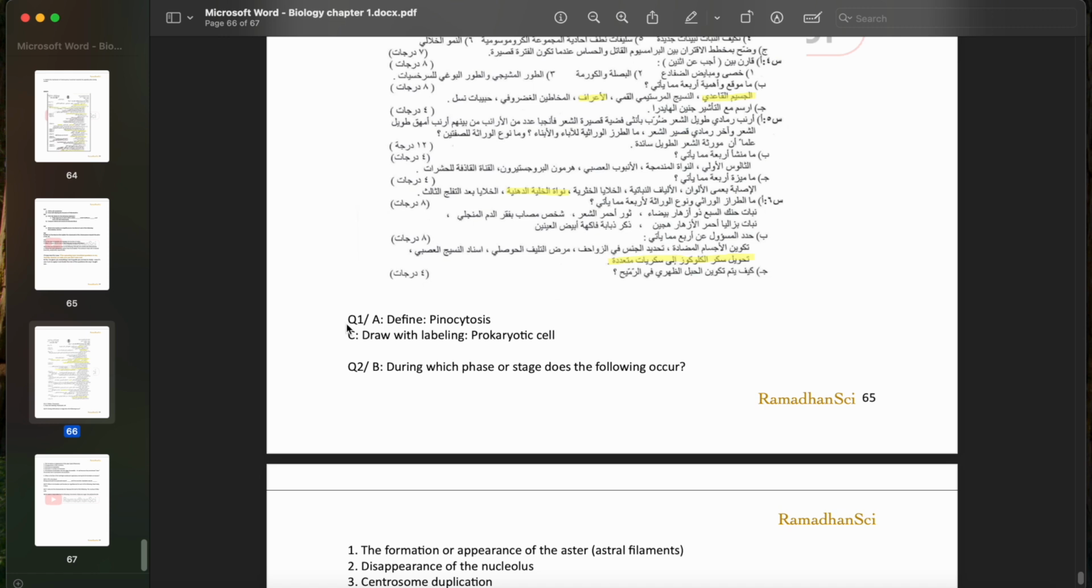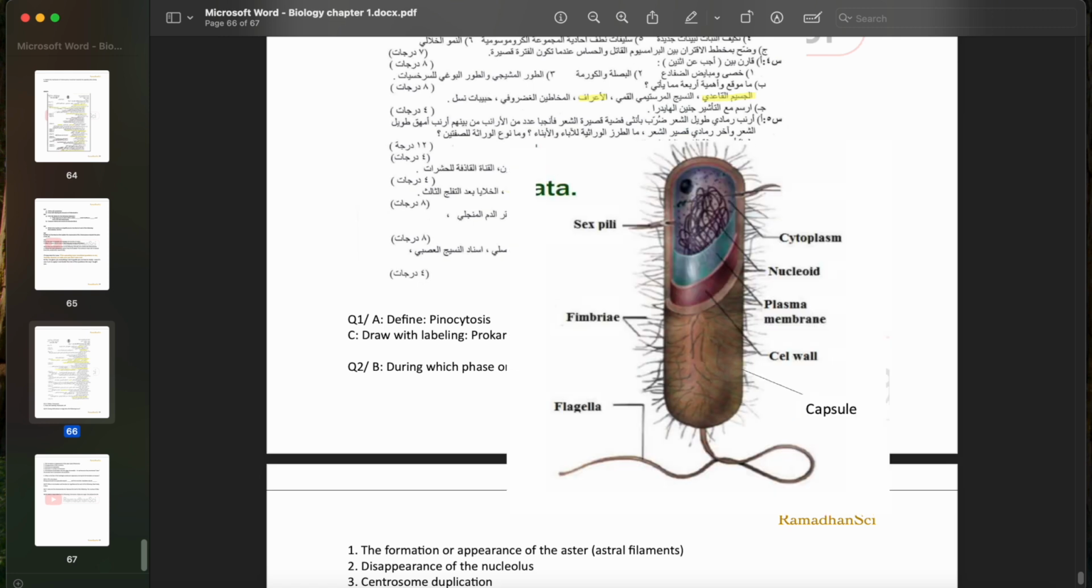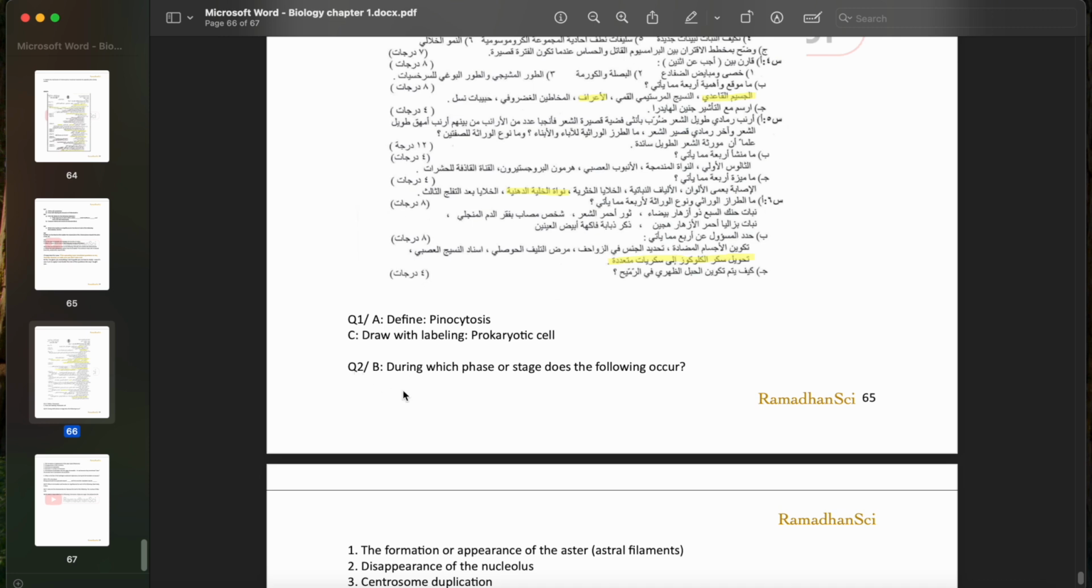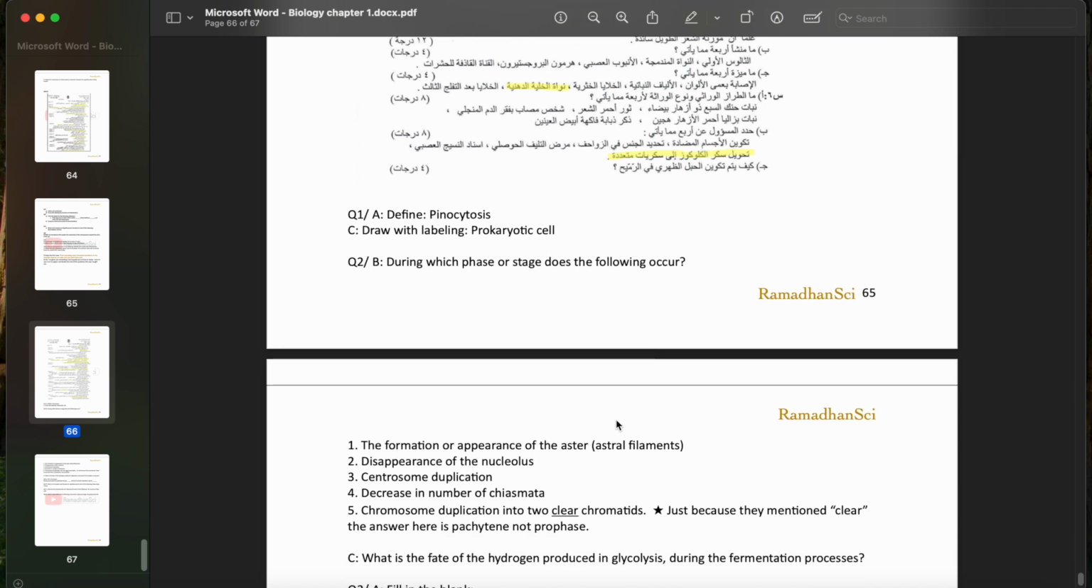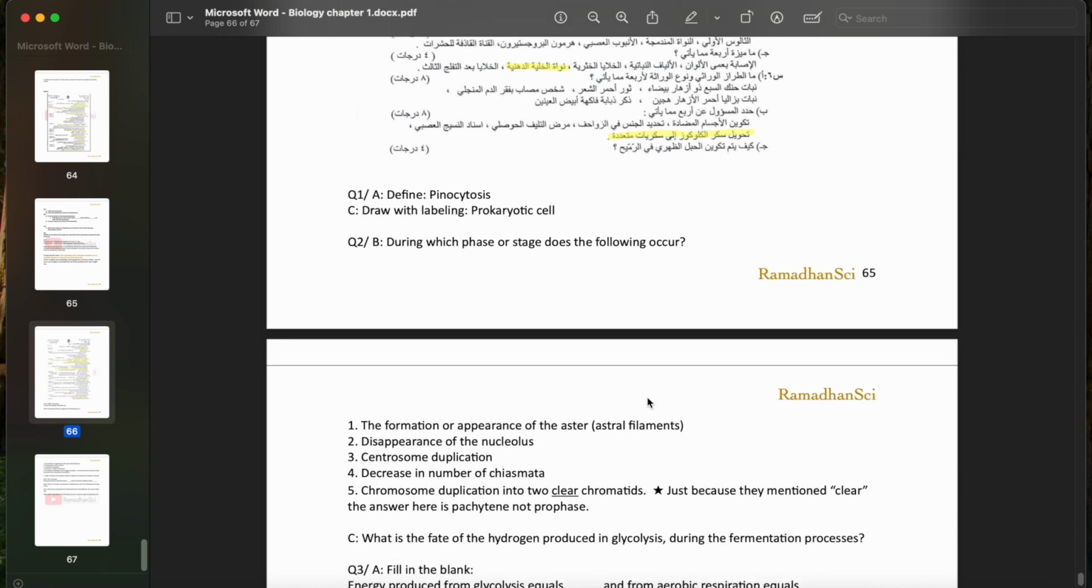Also from question 1c, draw with labeling the prokaryotic cell. Question 2b, during which phase or stage does the following occur? The formation or appearance of the aster, or the astral filaments. This takes place in the prophase. The disappearance of the nucleolus also takes place in the prophase.